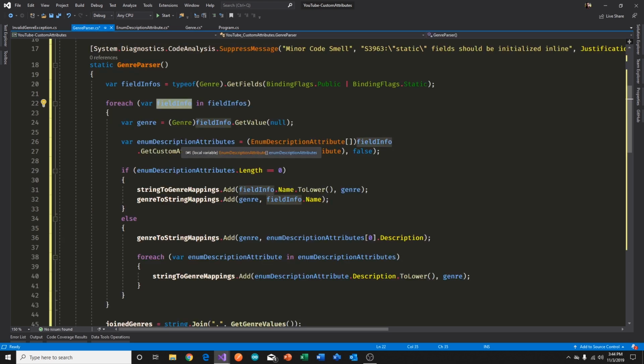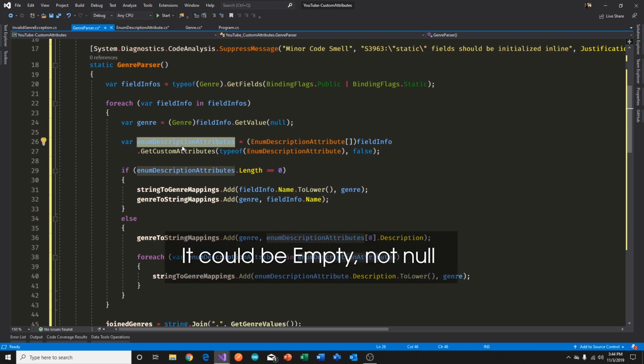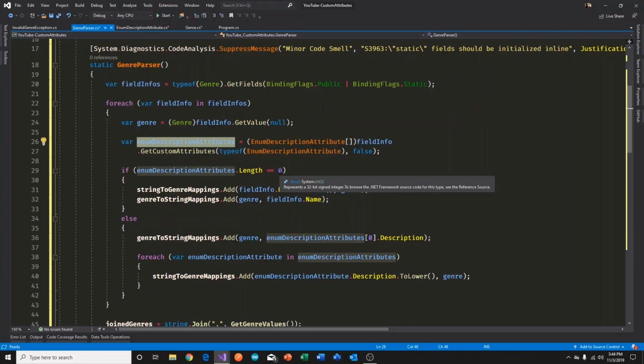And once we have a collection, so again, I said this could be null, or it could have some elements in it. So if the length is equal to 0, then we know what to do. If the length is equal to 0, the string representation and the enum element should match, right? They're exactly the same. So if that is the case, then we add to these dictionaries.